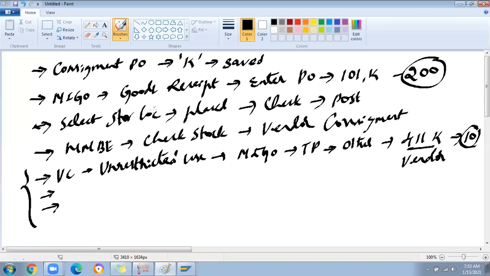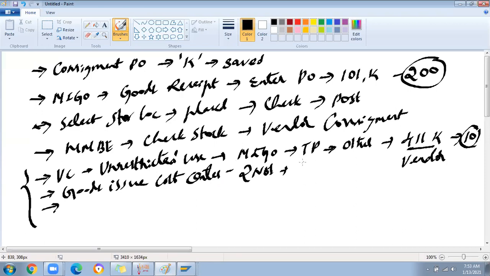Later I did a goods issue to the cost center, two numbers. I understood where to take the cost center details for this material by referring to the previous posting in the system.